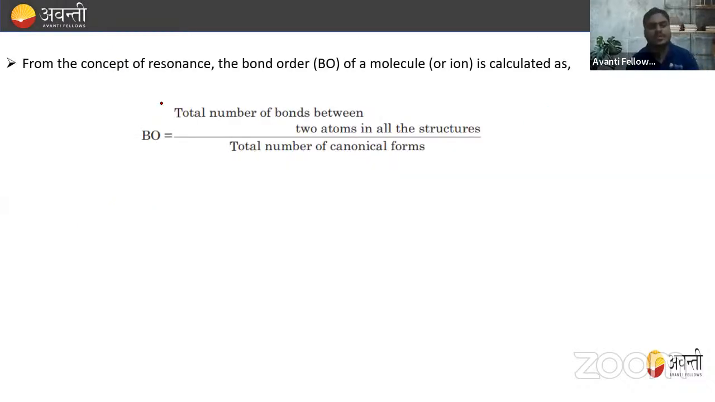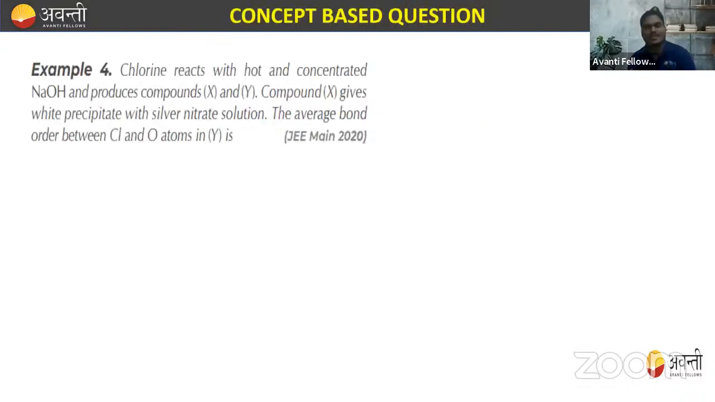So from the concept of resonance, the bond order of the molecule or ion can be calculated. If you know the concept of resonance, then the bond order of a molecule or ion is calculated. How? Bond order is the total number of bonds between the two atoms in all the structures divided by the total number of canonical forms, right? Let's see with an example.